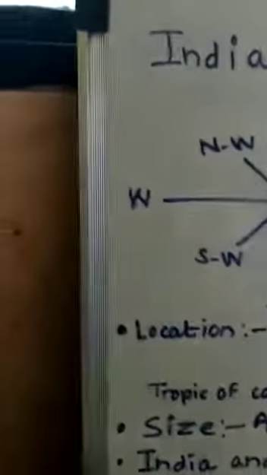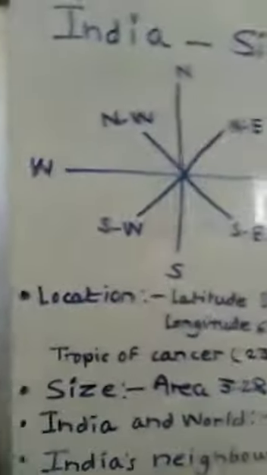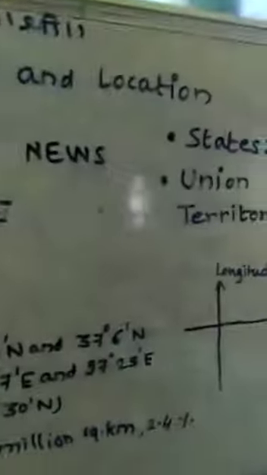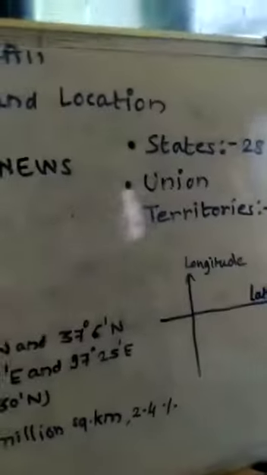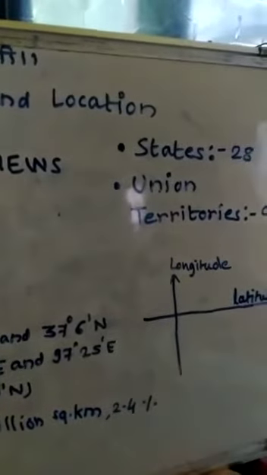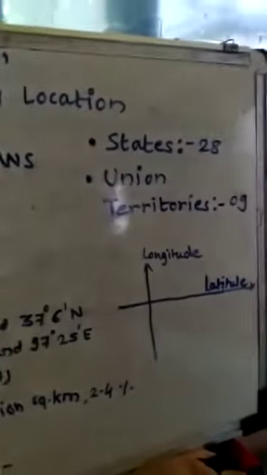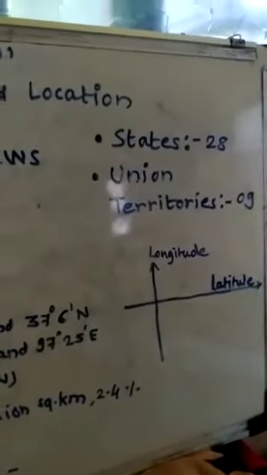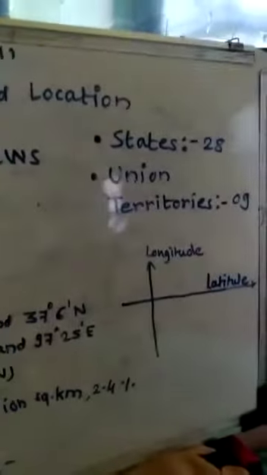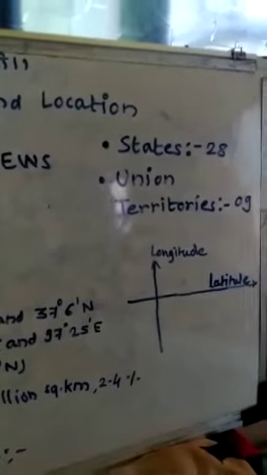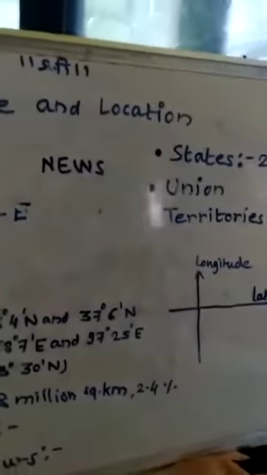Now, next topic, India's neighbors. All of you know about states and union territories. India has 28 states and 9 union territories. Last year only, in 2019, you can find Jammu and Kashmir was divided into 2 union territories. That's why now states are 28 and union territories are 9. Now, India's neighbors.